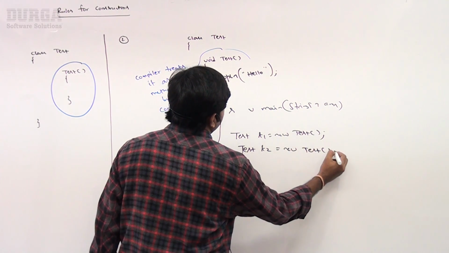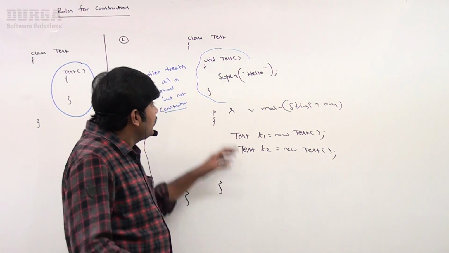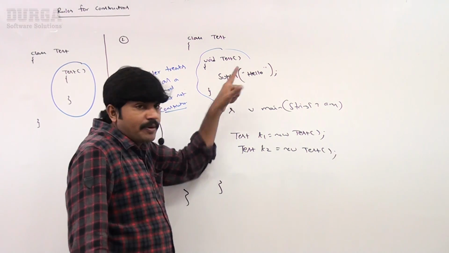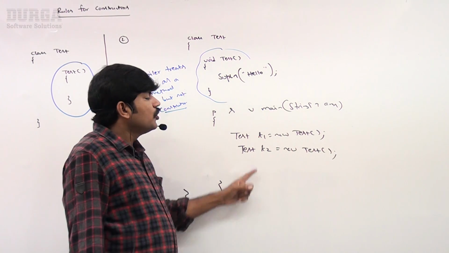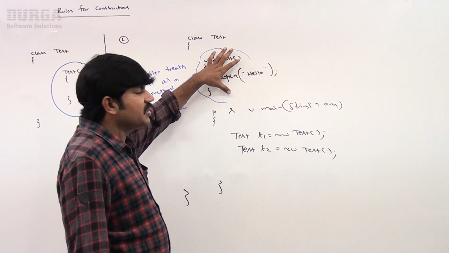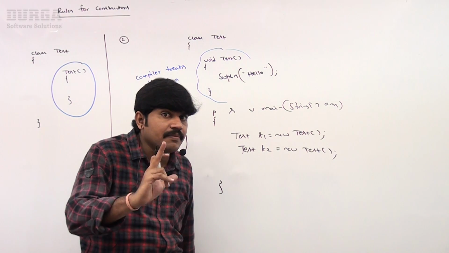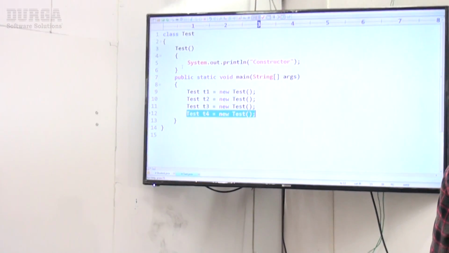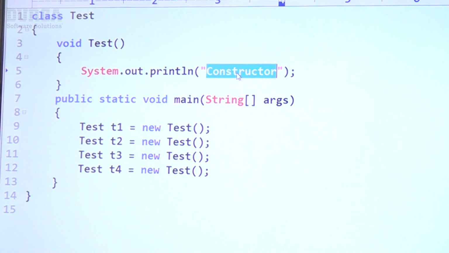How many objects did I create? Two objects. If it really is a constructor, then hello will be printed to the console two times. But it is not a constructor, it's a method. That's why there is no output. Even though you created two objects, this is not executed because it is a method. Here I'm taking void as the return type, with just hello.